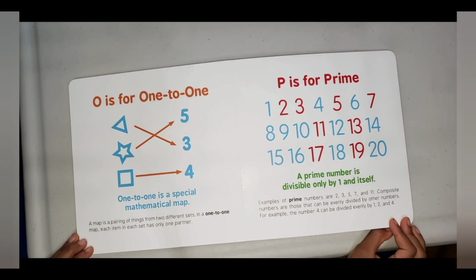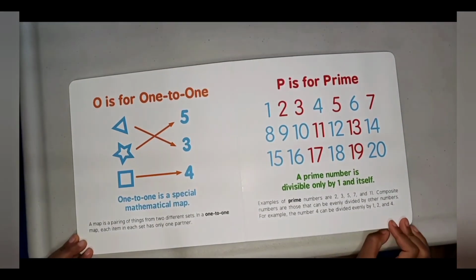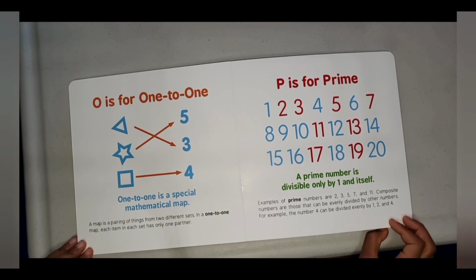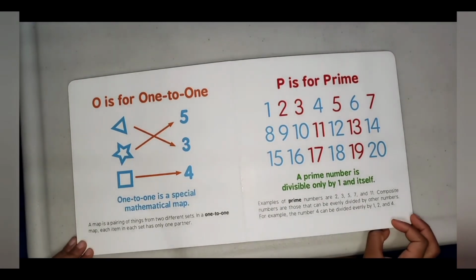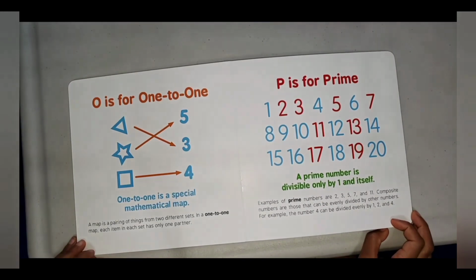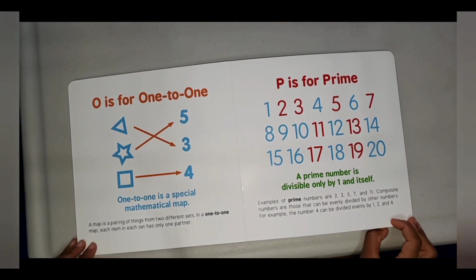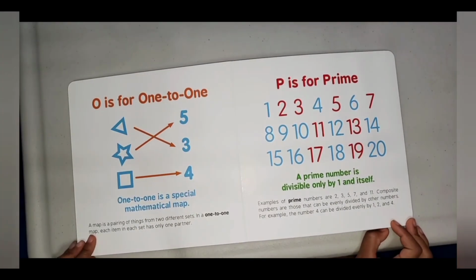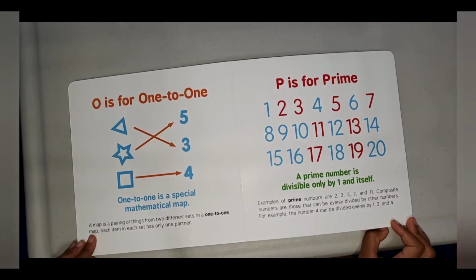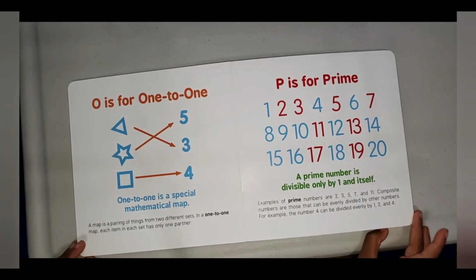P is for prime. A prime number is divisible only by 1 and itself. Examples of prime numbers are 2, 3, 5, 7, and 11. Composite numbers are those that can be evenly divided by other numbers. For example, the number 4 can be divided evenly by 1, 2, and 4.